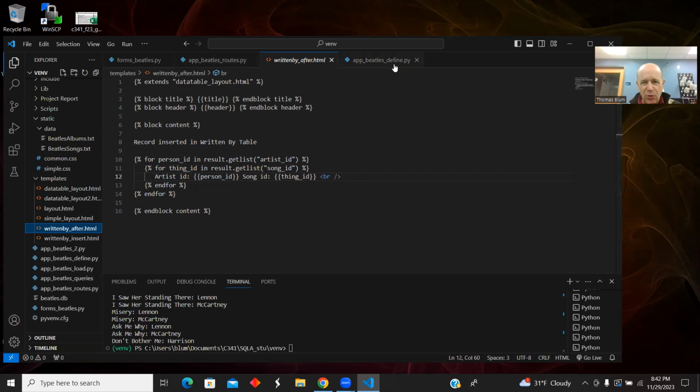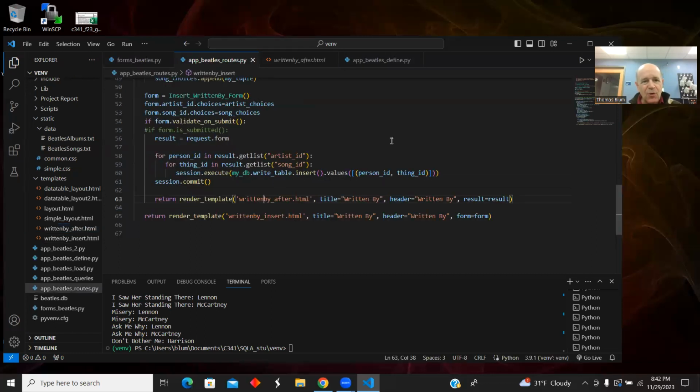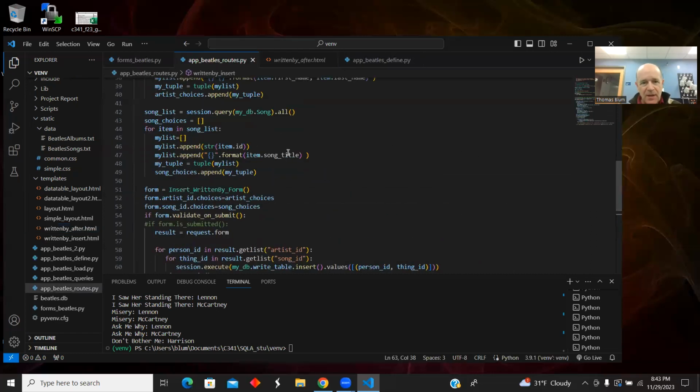One way I could be more informative is to work a little harder on my choices. I made choices where, behind the scenes, what gets passed was just an ID. So that was convenient when it comes time to insert. I have that ID. That's all I needed. It was ready to go.